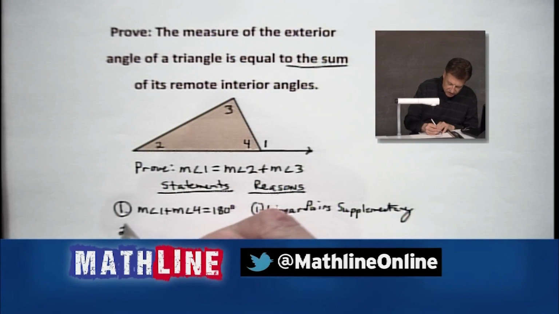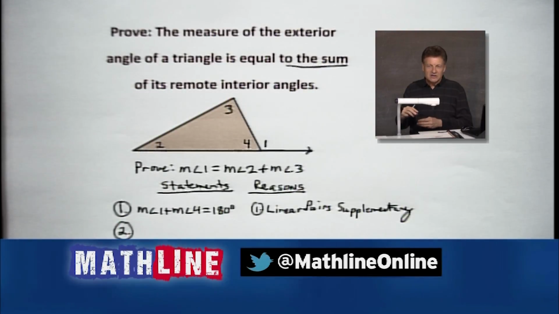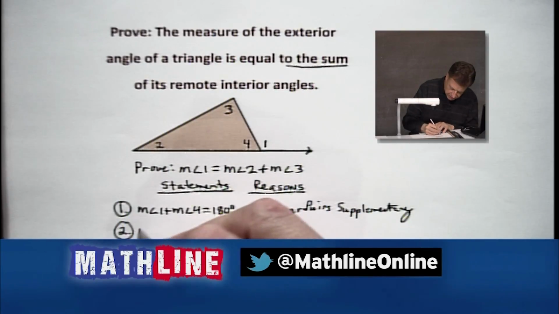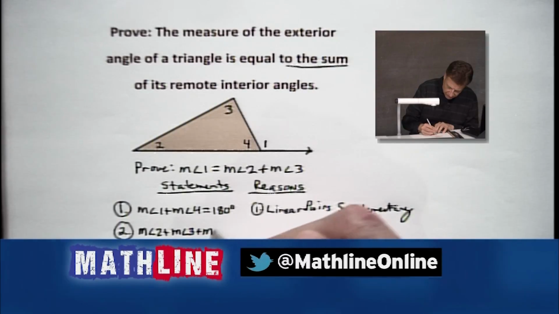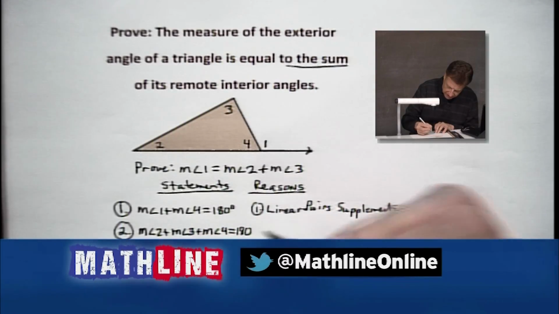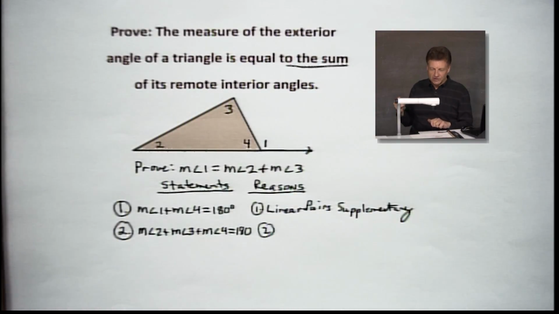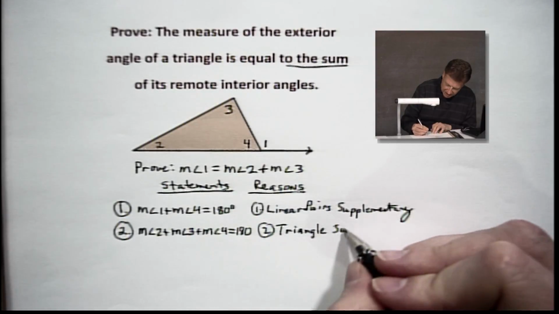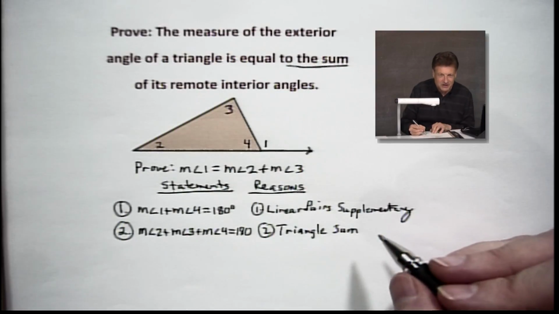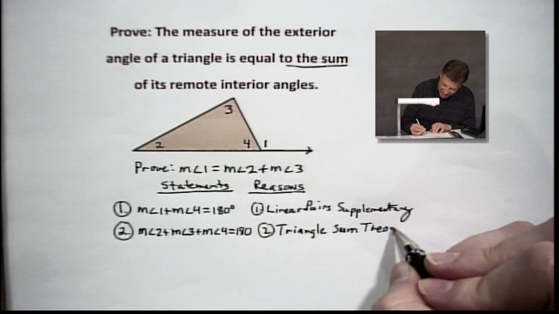The next thing we're also going to notice, remember I said it's about Son of Blockbuster? Blockbuster theorem says we add the angles of a triangle to get what? 180 degrees. We're going to do exactly that. So we're going to pick up angle 2 plus angle 3 plus angle 4, and that's going to equal 180 degrees. And just for you teachers who say, well, my book never used the word Blockbuster, we'll call that the Triangle Sum Theorem, okay? Blockbuster, Blockbuster, I love Blockbuster. All right, now here we go. That's not Sam, that's Sum Theorem, and we're good.